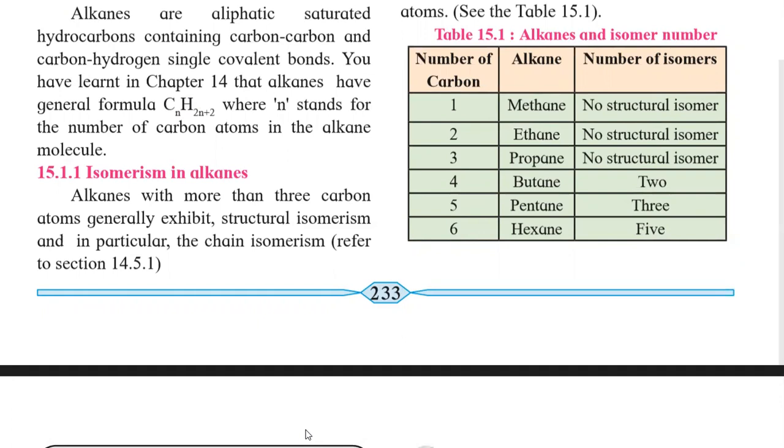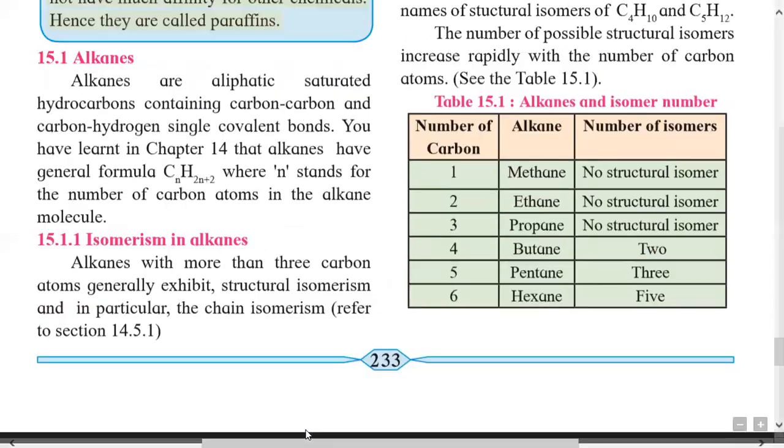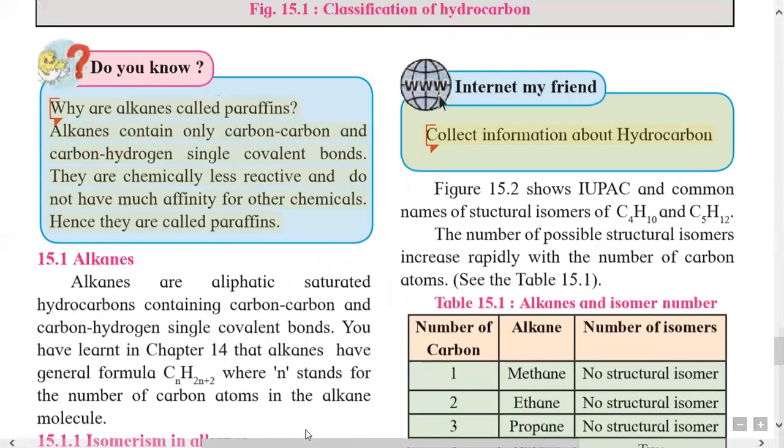In chapter 14, Basic Principles, we studied in detail isomerism and its types. The type of isomerism present in alkanes is structural isomerism, also called chain isomerism.